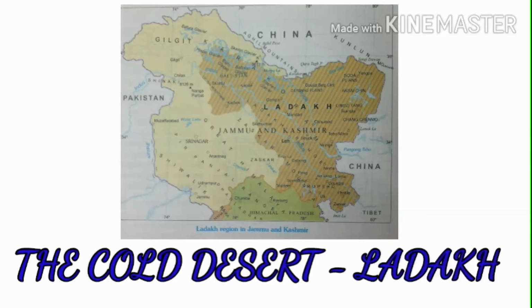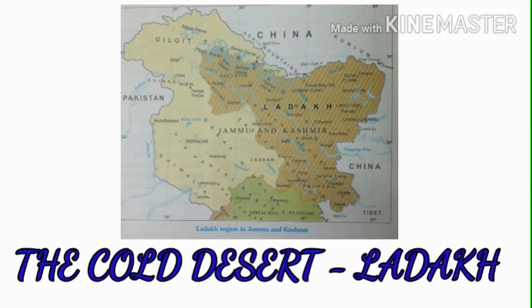Okay, what is meant by oasis? Oasis refers to a place in a desert at which sufficient water is available for permanent plant growth and human settlement. Once again I'll repeat what is meant by oasis. Oasis refers to the place in a desert at which sufficient water is available for permanent plant growth and human settlements. Clear, children?